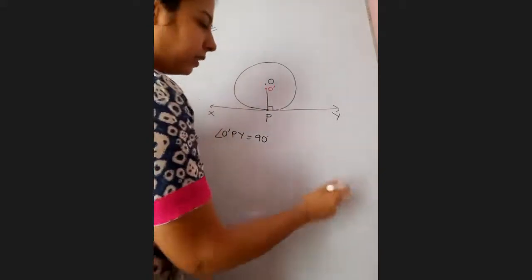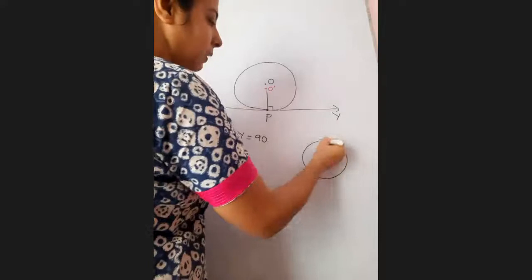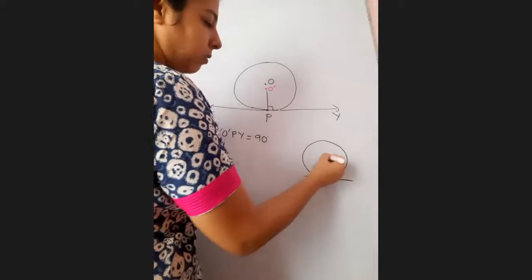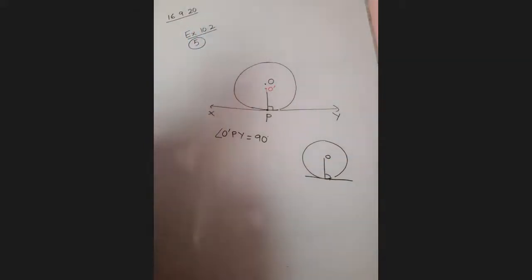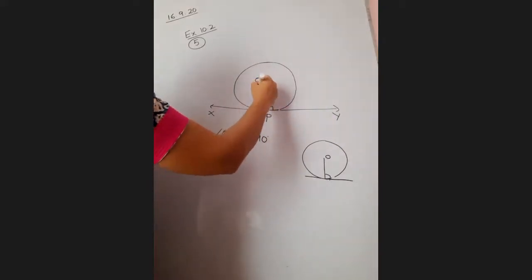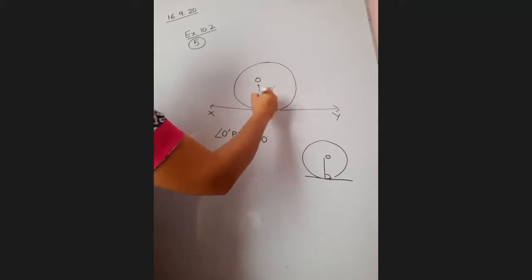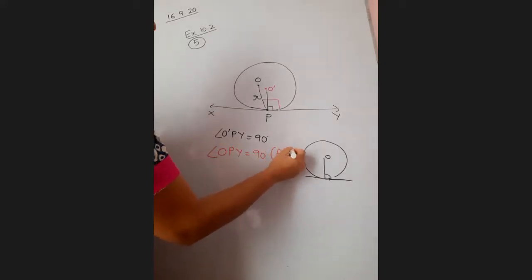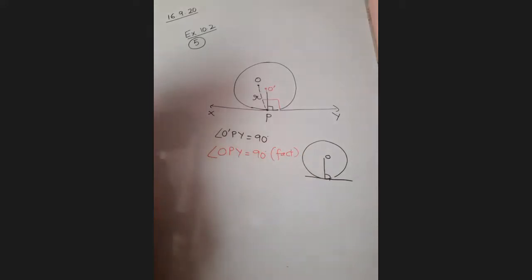But we know by the theorem that radius and tangent are perpendicular to each other. Radius and tangent are perpendicular to each other. So suppose our center is here. By the theorem, if I join OP, it is a radius, and so it must be perpendicular. I am saying OPY is equal to 90 degrees, and this is a fact because radius is perpendicular to tangent.